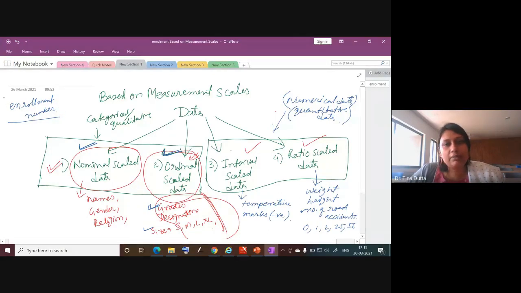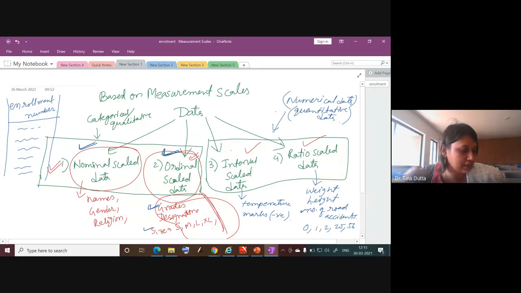Now suppose enrollment number is one variable, and we all write our enrollment numbers in numbers. Can you tell me what kind of data is this? Is it nominal scale data, ordinal scale data, interval scale data, or ratio scale data? Okay. Tushar is saying it is nominal scale data. Yes, it is nominal scale data because these are just labels, right? These correspond to your names. So you cannot rank or order them.